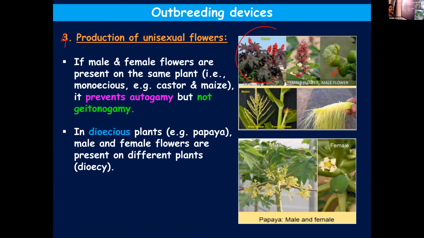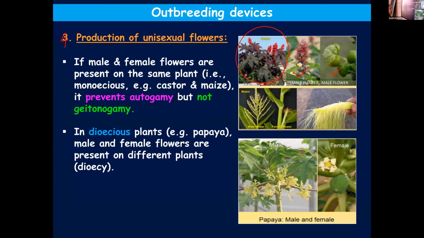So there, it will avoid autogamy, but geitonogamy can take place. Autogamy can be prevented definitely because both are not in the same flower. But if male and female flowers are found on the same plant, chances of geitonogamy will be there, even though they can avoid autogamy.